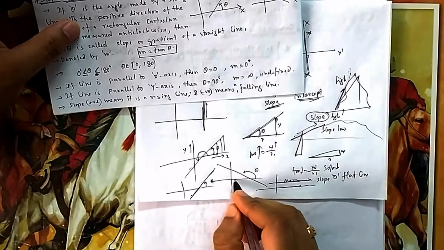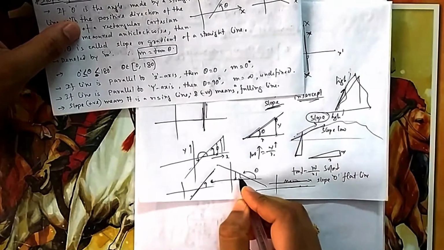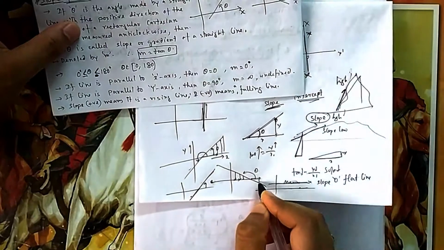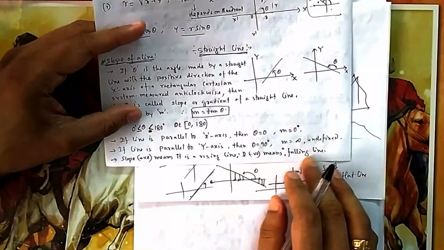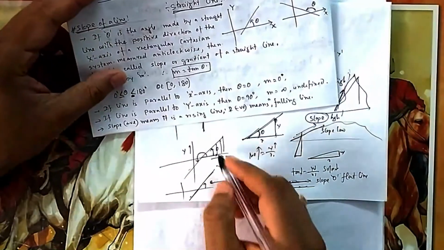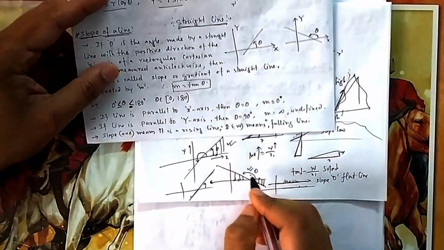This is a falling line. If you walk along x, then your y is falling. If you move along, your y is reducing, your height is reducing. So that is known as a falling line. Positive means it is a rising line. This is a rising line. This is a falling line.